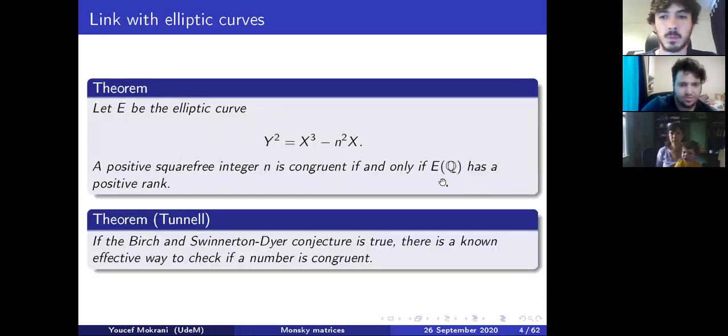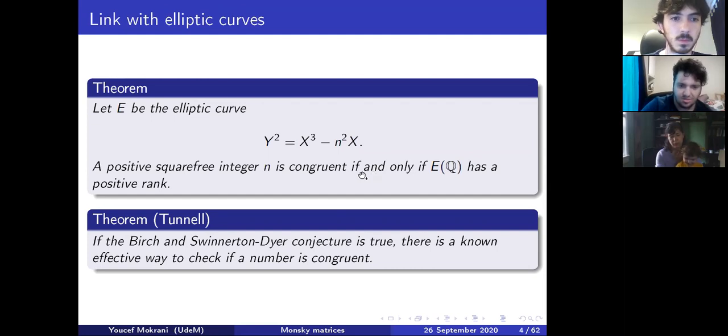One of the very basic interesting facts about the congruent number problem is its link with elliptic curves. If E is the elliptic curve y squared equals x cubed minus n squared x, then a positive square free integer n is congruent if and only if this elliptic curve over the rationals has a positive rank.